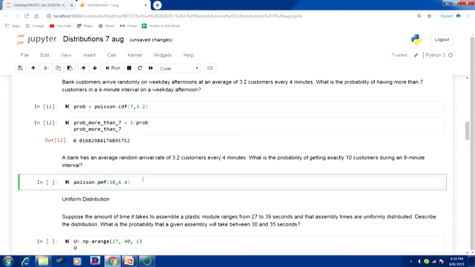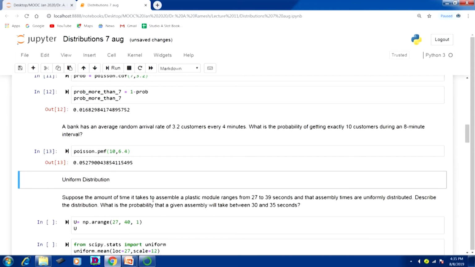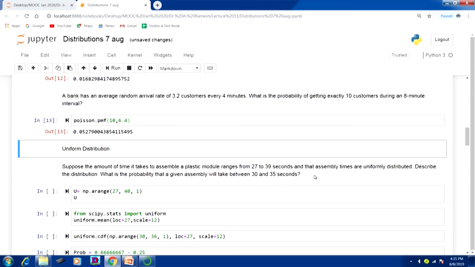A bank has an average random arrival rate of 3.2 customers every 4 minutes. What is the probability of getting exactly 10 customers during an 8-minute interval? Now, you should be very careful here. The unit of x and the unit of lambda are different, because it is 4 minutes and it is 8 minutes. So, you have to convert into the same units. Multiply 3.2 by 2, you will get 6.4. So, x equal to 10. So, poisson.pmf of 10 comma 6.4 will give you the answer 0.0527. We will go to uniform distribution next.